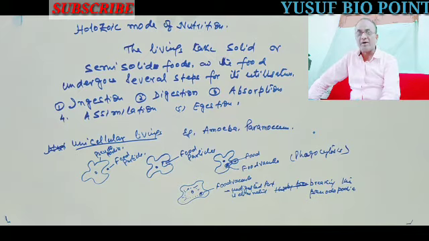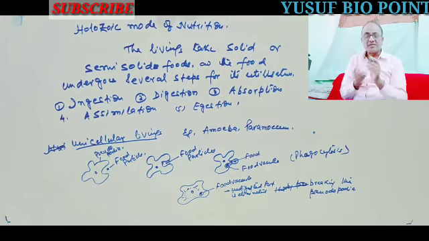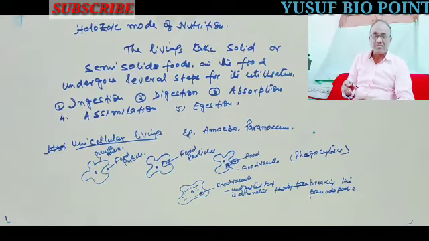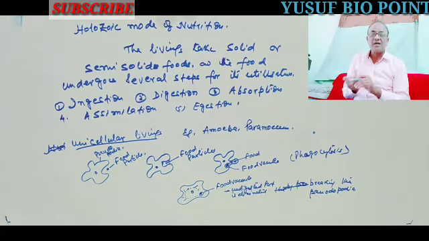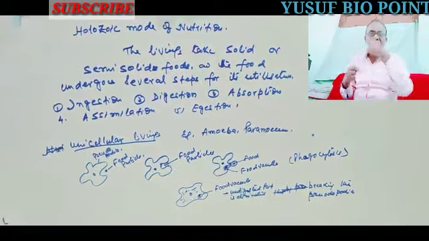This food vacuole circulates inside the cytoplasm, and by the action of enzymes it is digested and absorbed in the cytoplasm by diffusion, and finally it is ejected out by breaking the pseudopodia, because there is no exact place like a mouth or anus for taking in or excreting. So from any part of the pseudopodia it can take, and from any part it can eject.